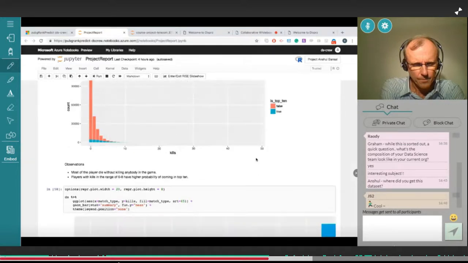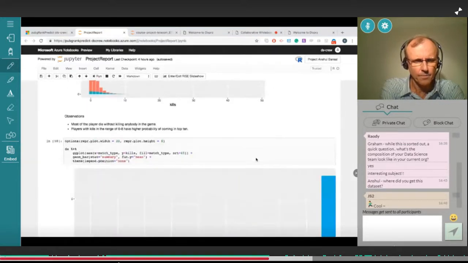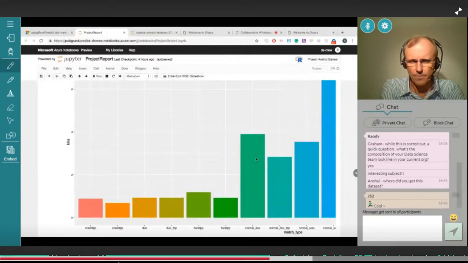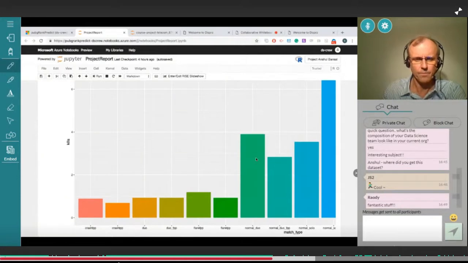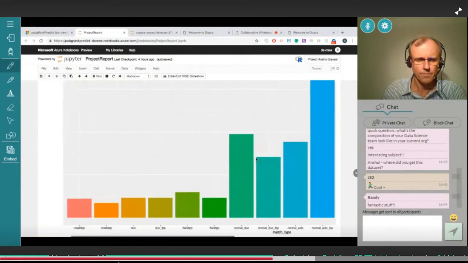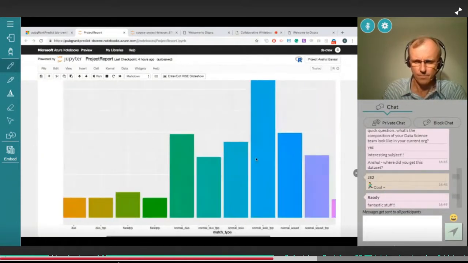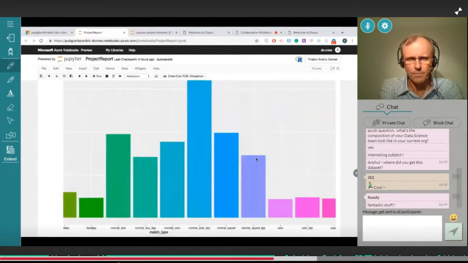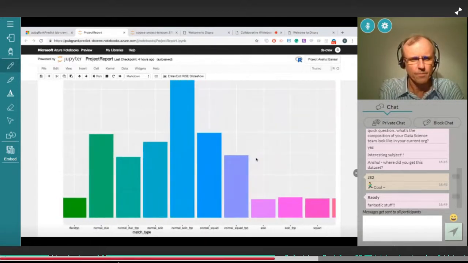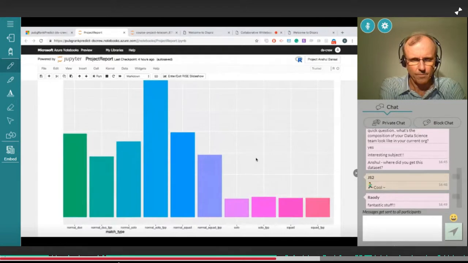Then I made a bar chart to explore what types of games a player plays. A player can play in a solo match, in a duo match, or in a group of four. I found out that the highest one was solo. The bar chart shows the maximum at the solo first player, so it means that most people want to play solo. That was the idea that I got from the data set.